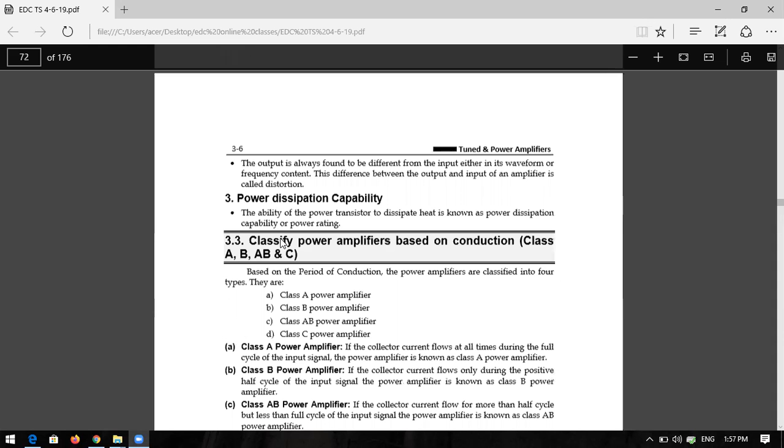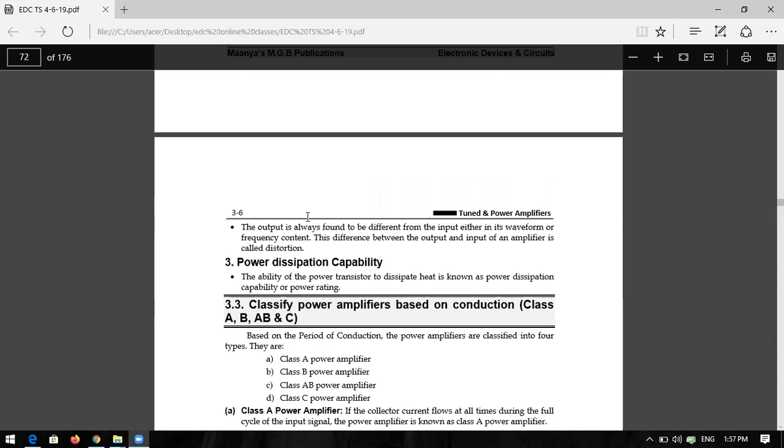So next, what is that? Power dissipation. What is the power dissipation? The ability of the transistors used in the amplifier stage to dissipate heat is known as the power dissipation capability or power rating of the circuit. It is the ability of the power transistor to dissipate heat. So you should reduce the power dissipation, correct or not?